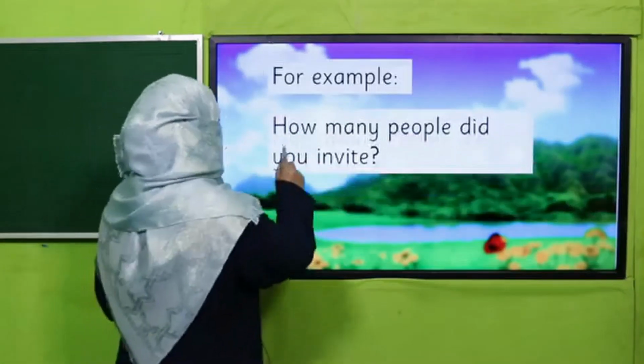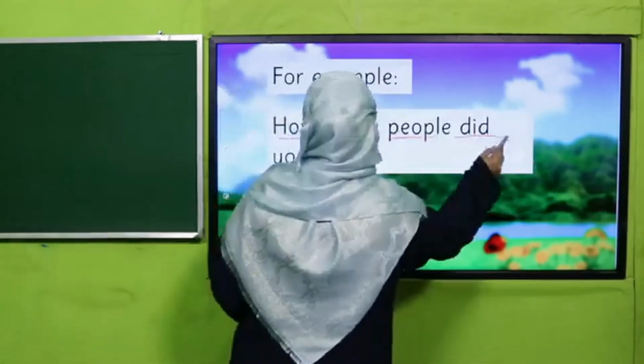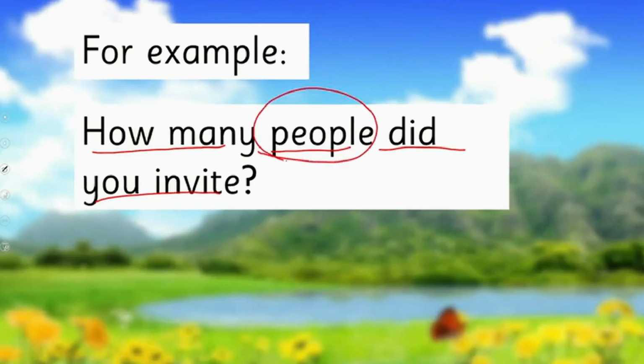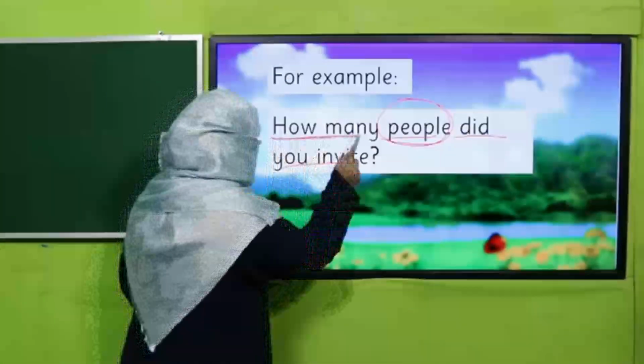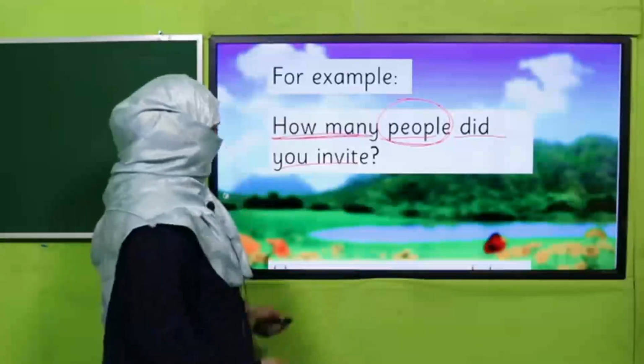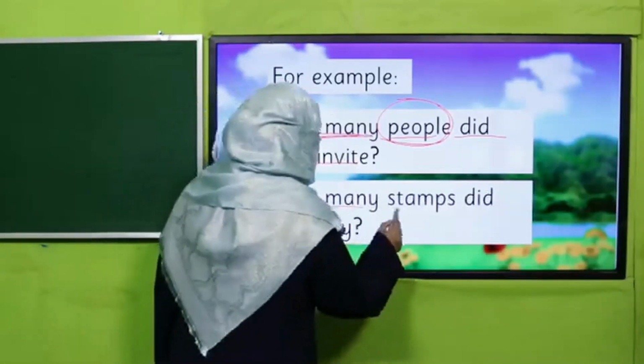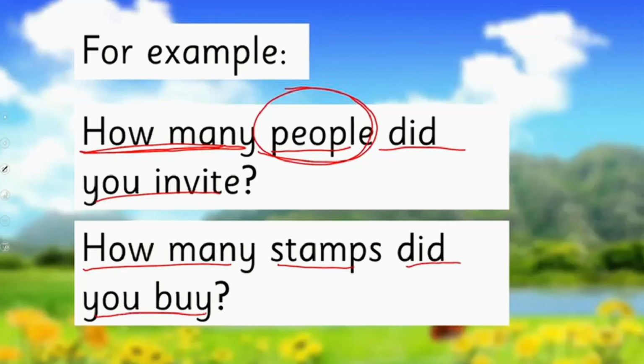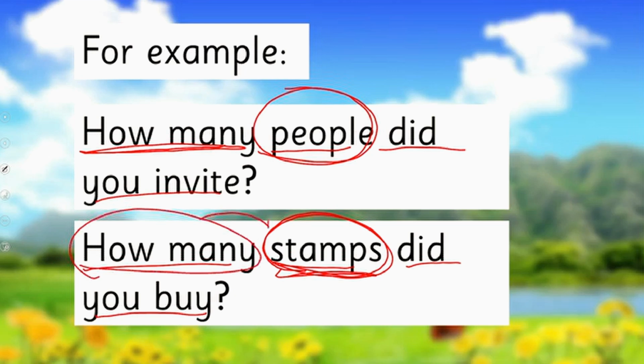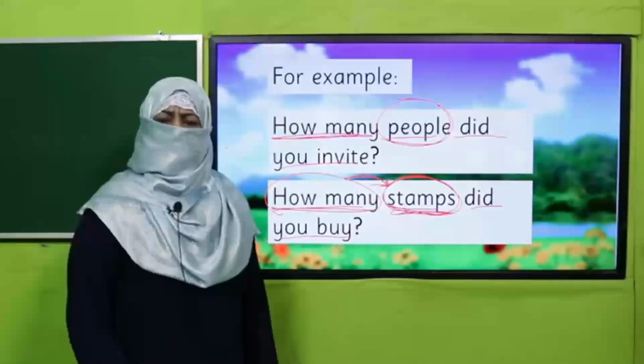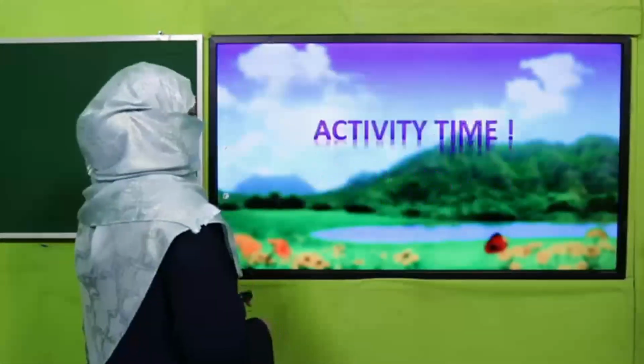More examples are, how many people did you invite? Now, people means persons. We can count. That's why I'm writing it with how many. Likewise, how many stamps did you buy? Stamps, we can count, and I want to inquire about them, that's why I say how many stamps. So how many is referring to a countable noun. Do you understand the concept? Good job. So it's your turn, right?